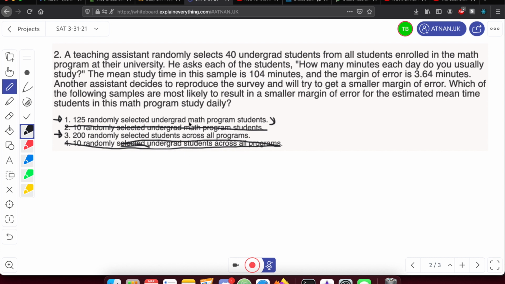We're selecting them from undergrad math students, whereas number 3, even though it has a larger sample size, we're selecting them from all programs. So it's not going to be as specific to what we're looking at, which means that number 1 is our solution. And really, solving these problems is a matter of thinking about trying to increase the sample size and trying to keep it relevant.